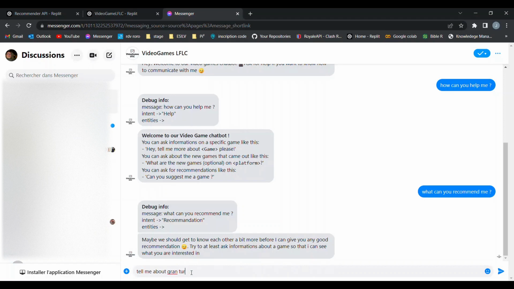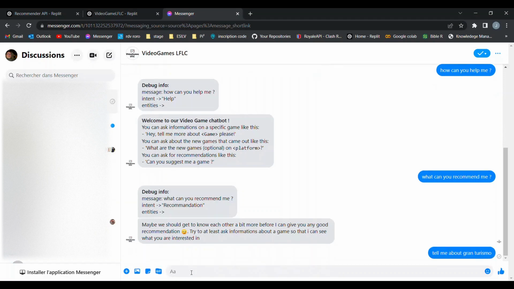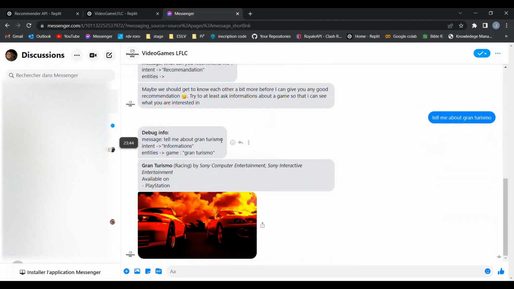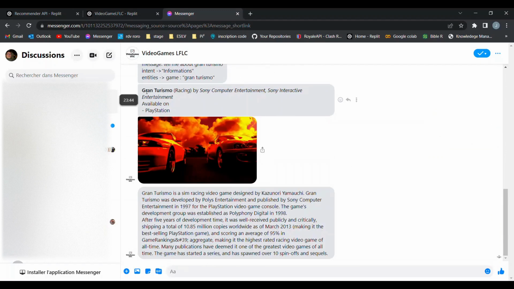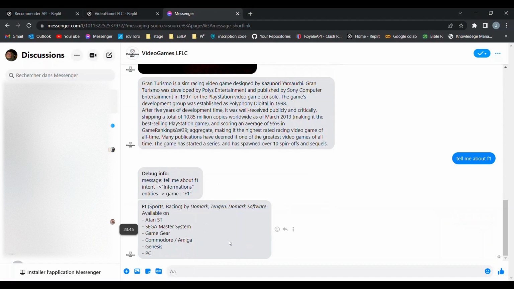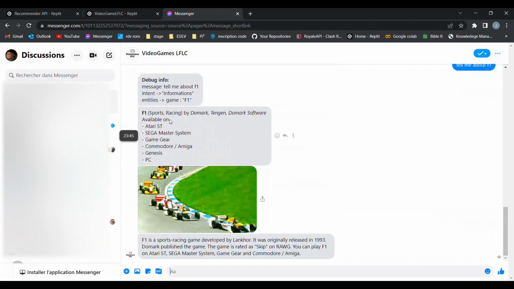Tell me about Gran Turismo, which is a racing game. And we always use the same pattern, which is displaying the available platforms, displaying an image of the game, and displaying the summary and what the game is about. Let's do the same again for another racing game. Tell me about Formula 1. The same pattern here.